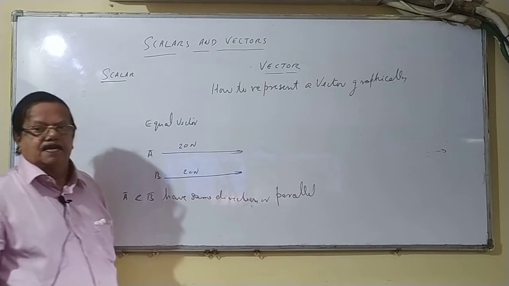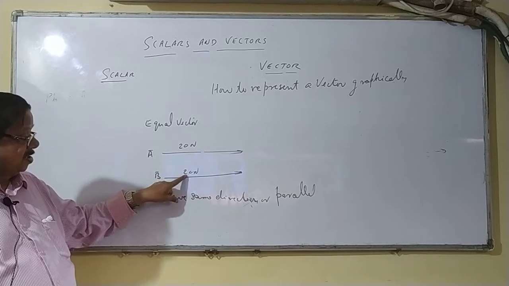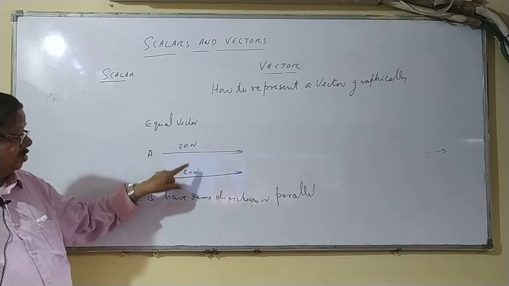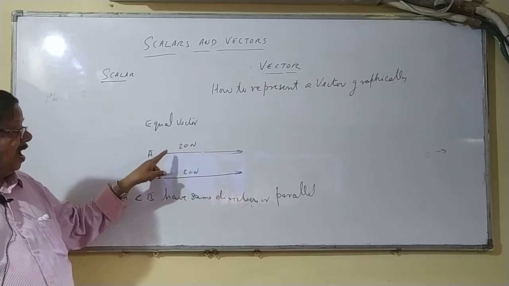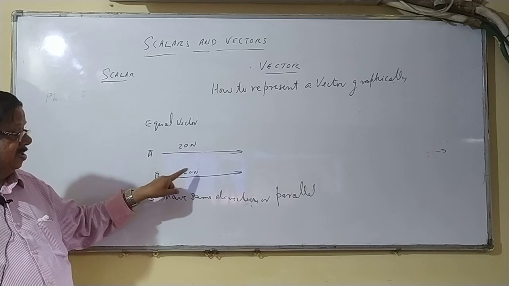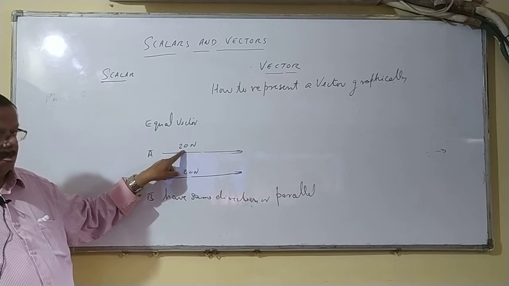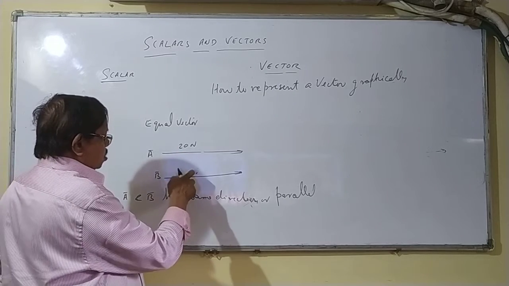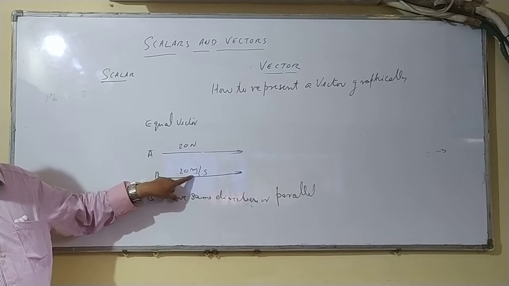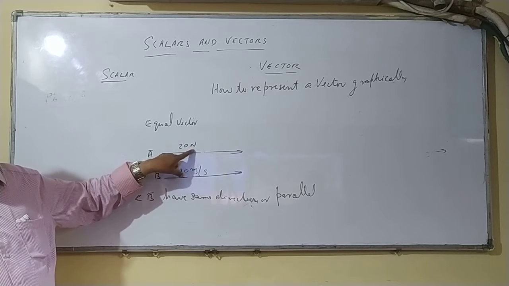Their direction is the same, magnitude is the same, they are the same thing, 20 Newton and 20 Newton. We cannot have 20 Newton here and 20 meter per second here. This is not force, this is velocity, this is force.